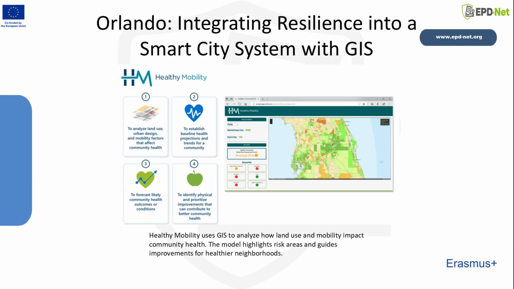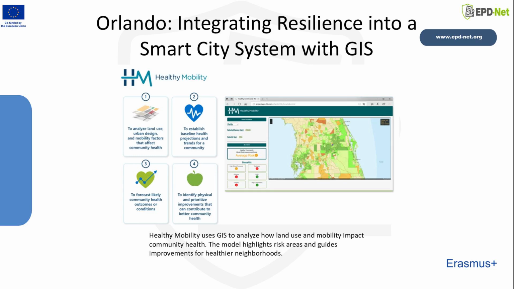This visual represents Orlando's healthy mobility approach, which connects mobility planning with community health outcomes. Using GIS, the city analyzes how land use, urban design, and transportation patterns influence the health of different neighborhoods. The model helps establish baseline health projections, forecast likely health conditions, and identify which areas are at higher risk for issues such as high blood pressure or asthma.